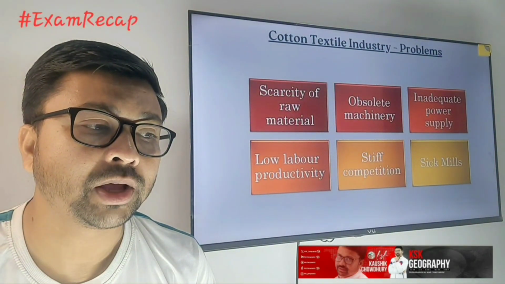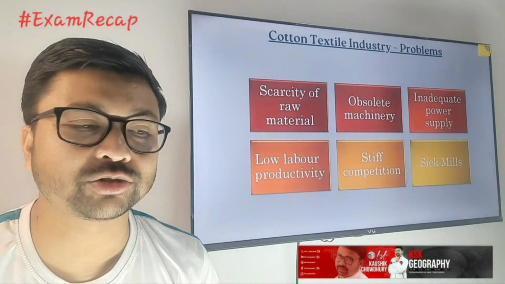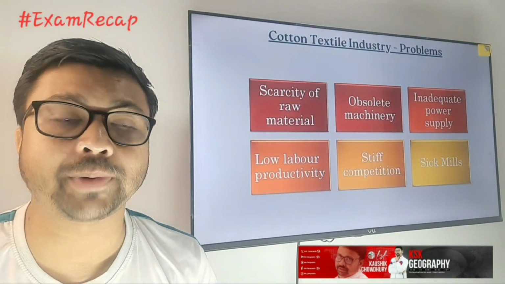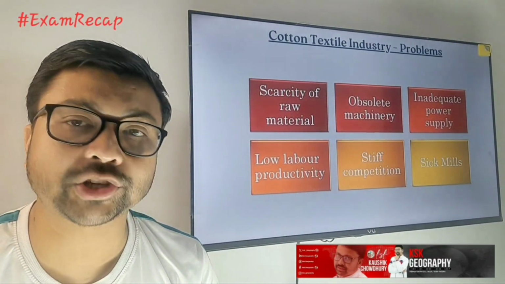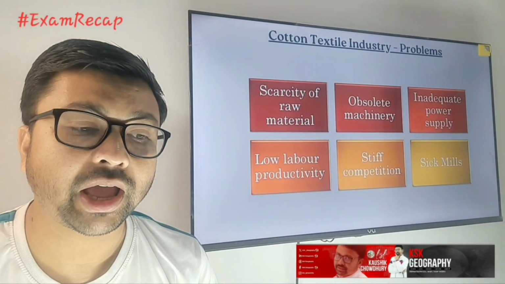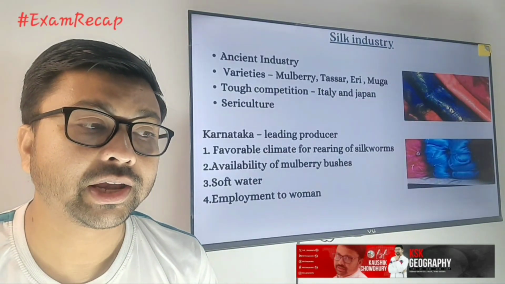Next, the problems of the cotton textile industry: the scarcity of good raw materials, obsolete machinery we are using, inadequate power supply, low labor productivity, competition from alternative products, and sick mills. Those are the problems of the cotton textile industry in India.